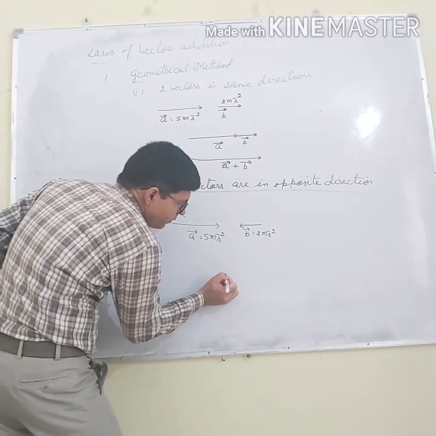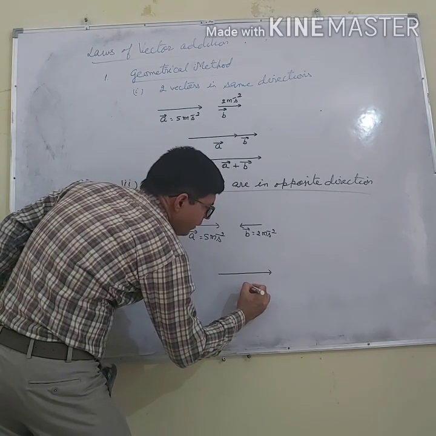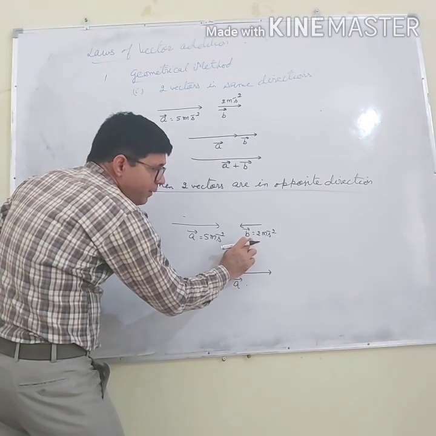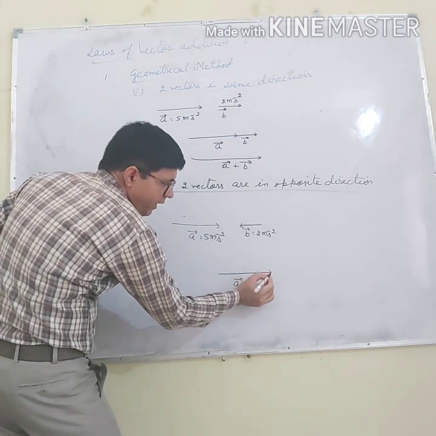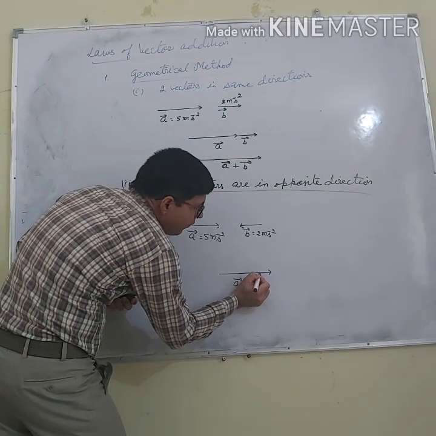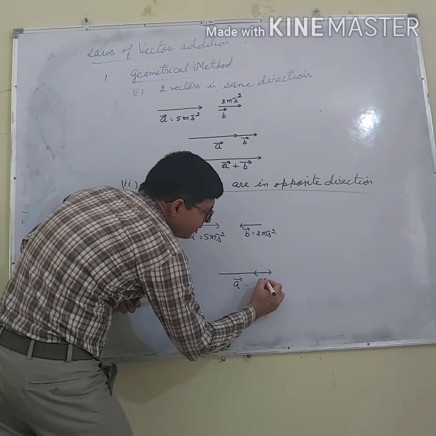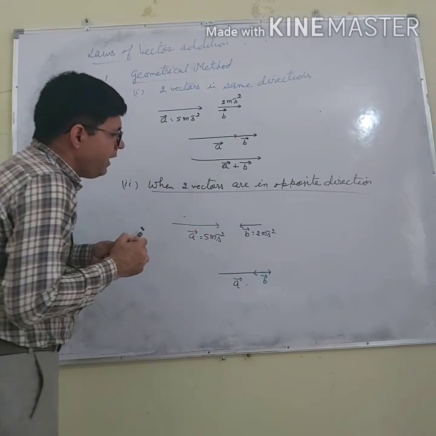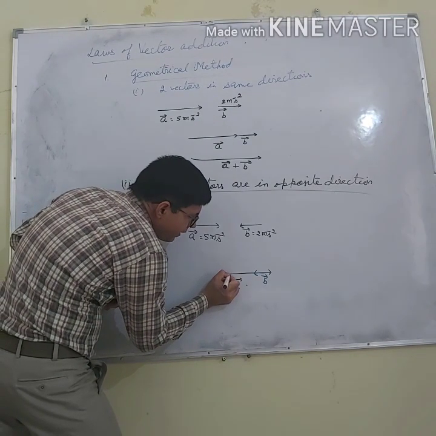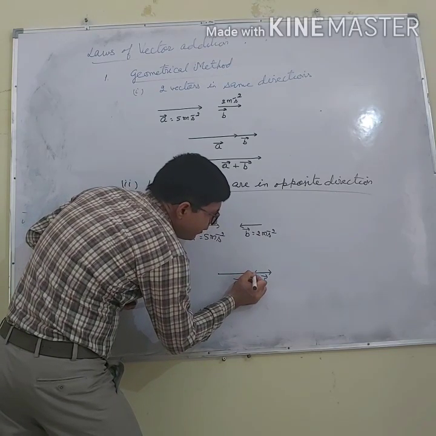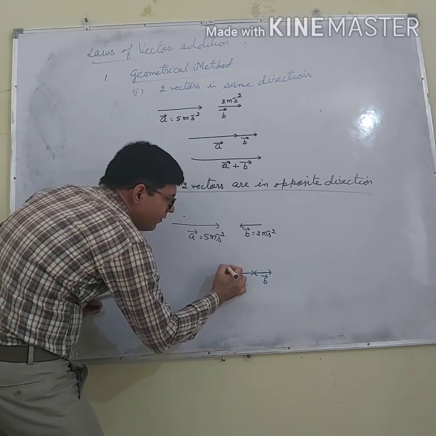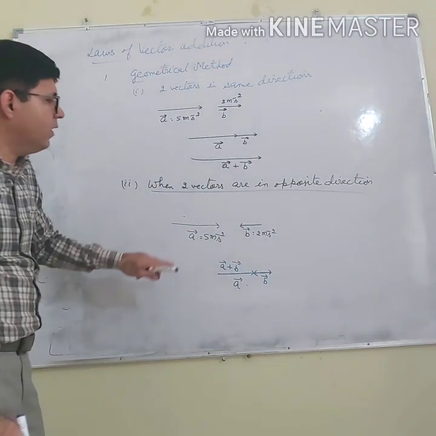This is the vector A. I will place the tail of vector B on the head of vector A. This is the head of vector A. Over this, I am going to put the tail of vector B. Then this is the vector B. Then the vector from the tail of A to the head of B gives the resultant, that is A plus B. So what will happen in this case?